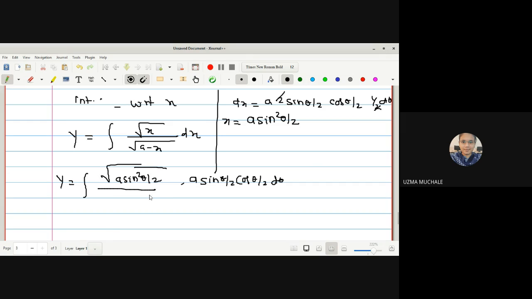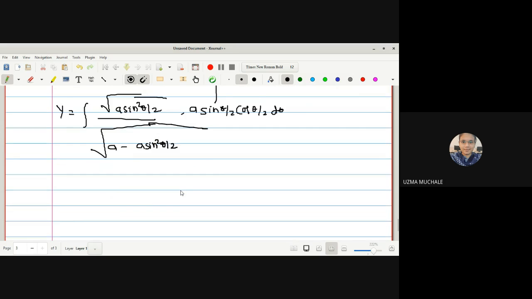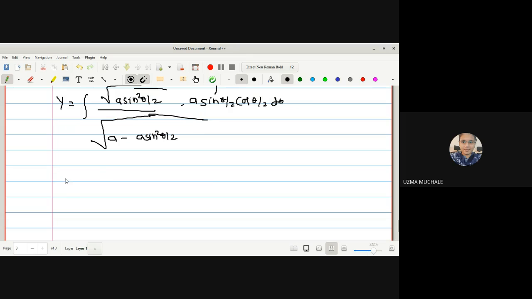Divided by under root a minus a sin square theta by 2. I have substituted the value of x. Now next, if I take under root a outside, this under root a in the numerator and denominator will get cancelled.